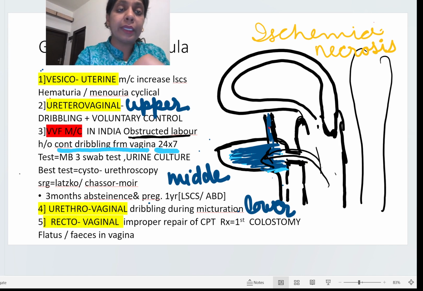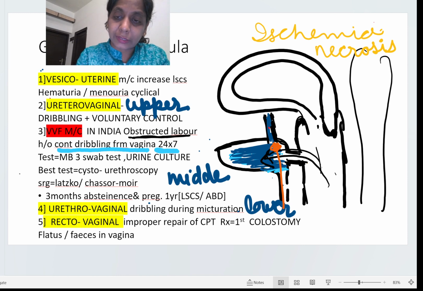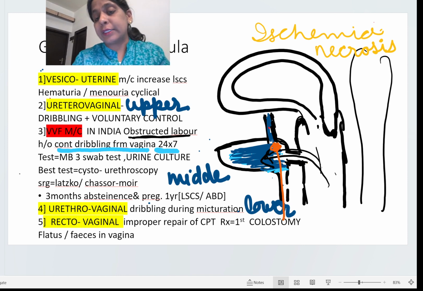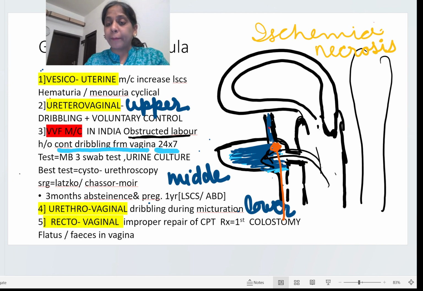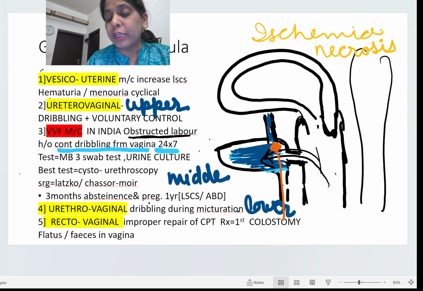So we will put a catheter here, a Foley's catheter, and then we will take the sample, because Foley's catheter is a device which can go up near the ureter and we can get a good sample of the urine. So with the help of Foley's catheter, we take the urine sample of the patient with VVF.